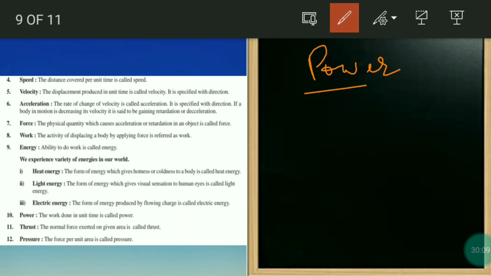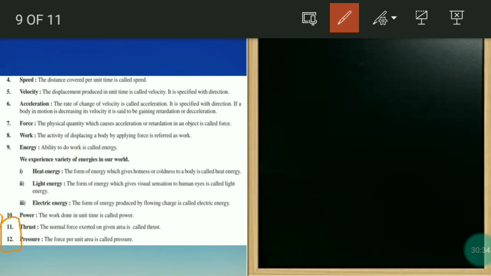Power. The work done in unit time. Work done in unit time. Now what is work done? Here we have discussed, right? It's displacing a body by applying force. So this is dependent on force also, right? Now thrust. Thrust and pressure, these two are almost the same.